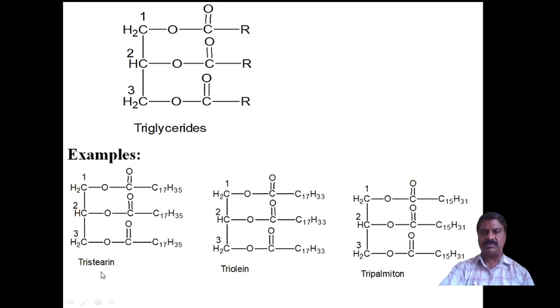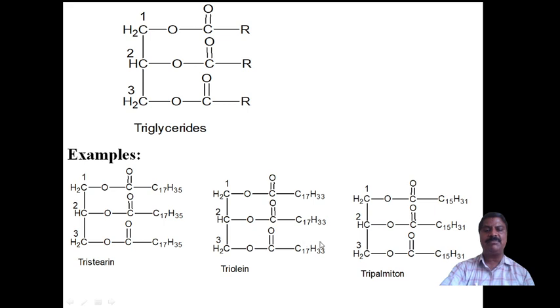An example for this: suppose R is stearic acid, that is C17H35COOH. Suppose we put the R value equal to C17H35. Then it undergoes esterification with glycerol to form tristearin. Suppose triolein means R is equal to C17H33 in the general equation of triglycerides, R1, R2, R3.